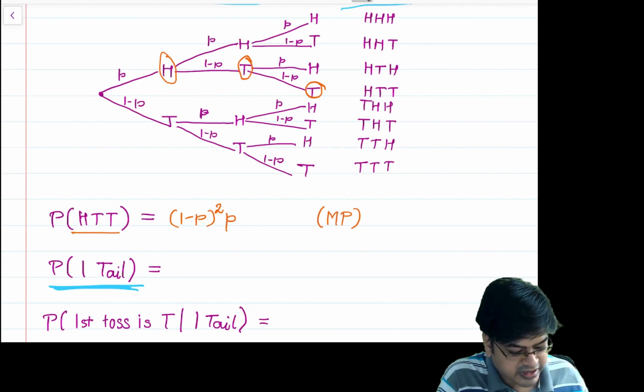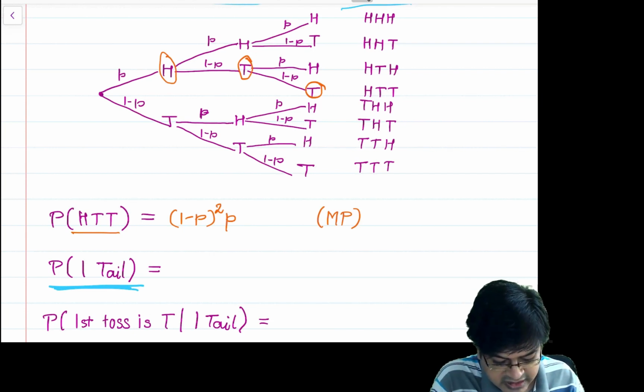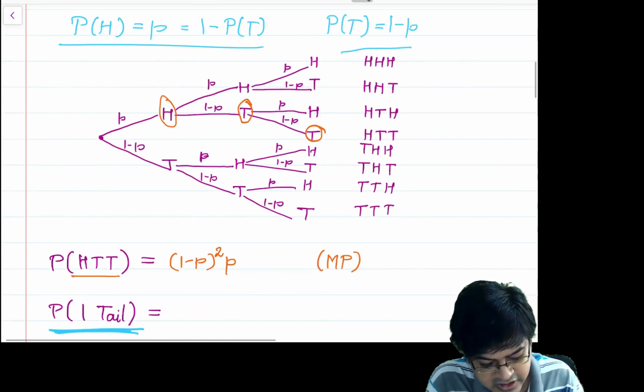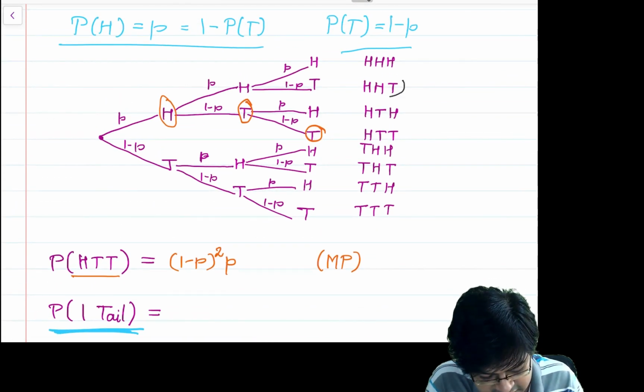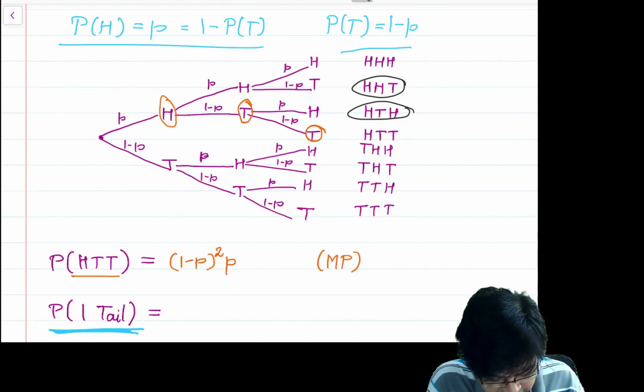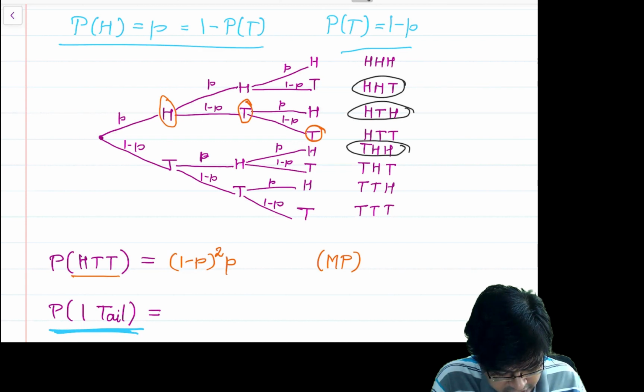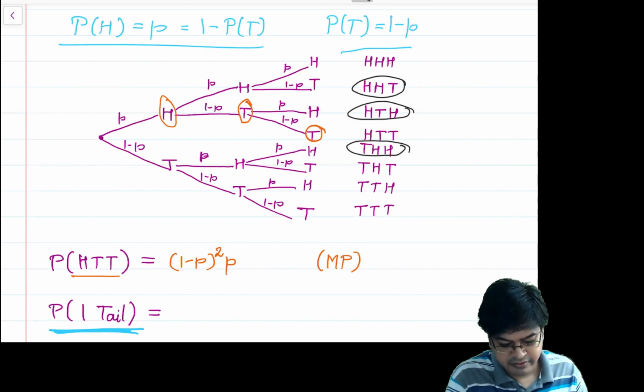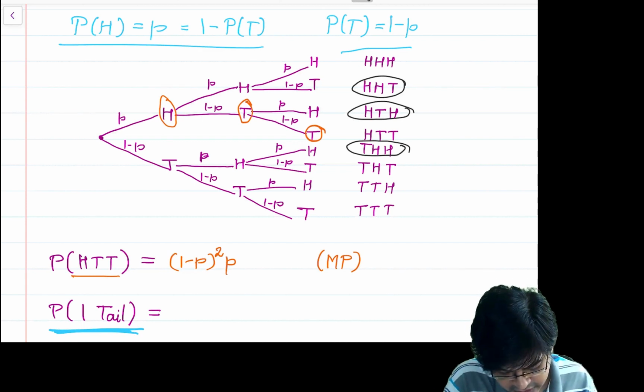Now let us go and identify the outcomes that have a single tail. The first outcome is not there, but the second one is there. The third one is also there. The fourth one has two tails. The fifth one is there. The sixth and seventh, none of them. So I have three outcomes that have a single tail.